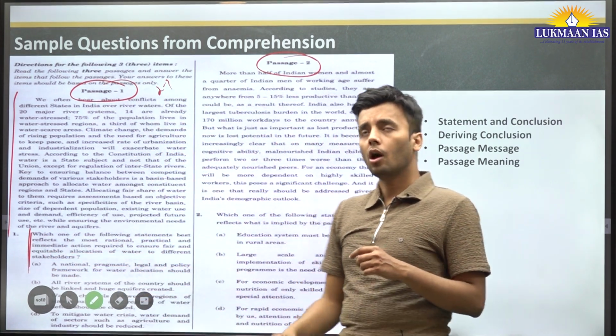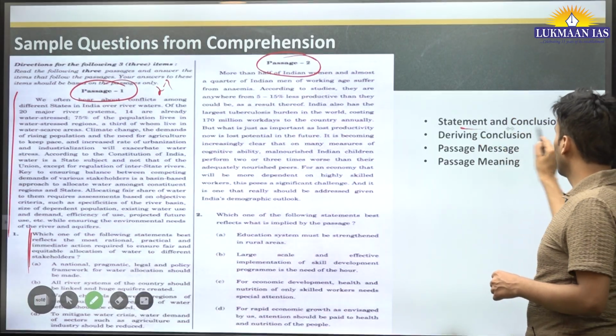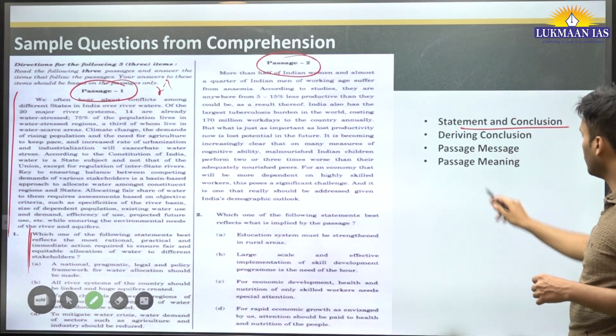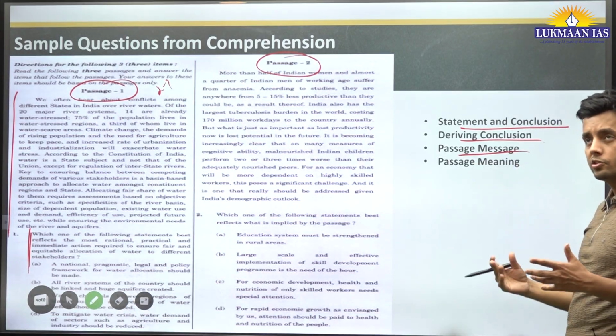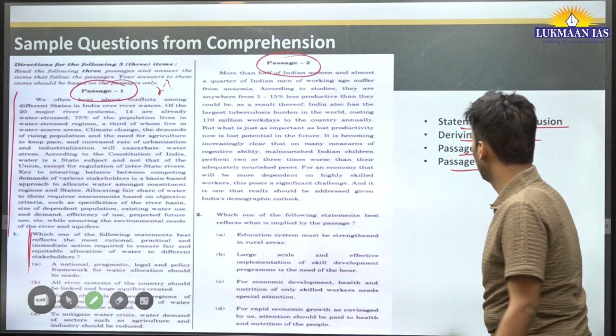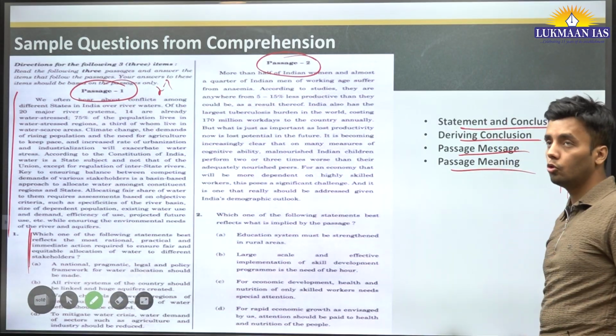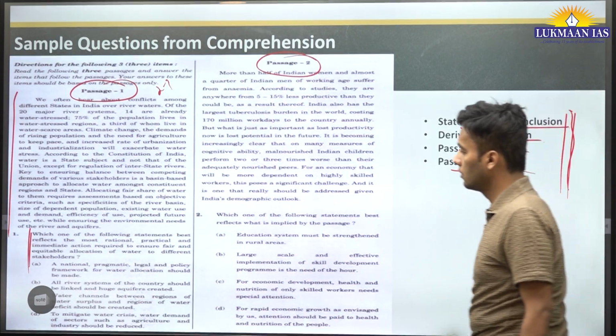So what kind of things may be asked? Statements and conclusions, deriving conclusions, what is the message given in the passage, and passage meaning. All these are asked from the passage section.